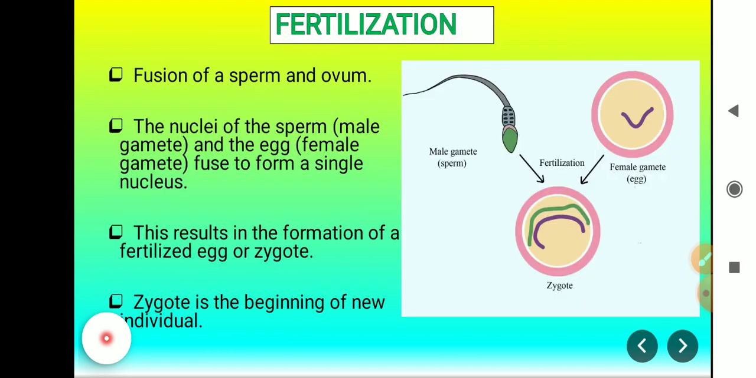Fertilization. Fertilization is a process of fusion of a sperm, that is the male gamete, and an ovum, that is the female gamete. The nuclei of the sperm and the egg fuse to form a single nucleus. After fertilization, there is a formation of zygote. Zygote is the beginning of a new individual.